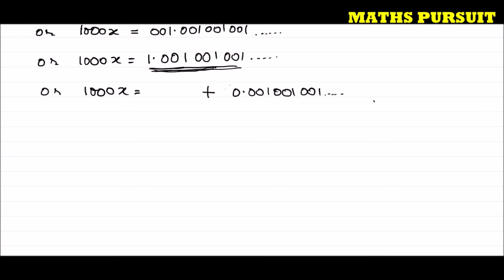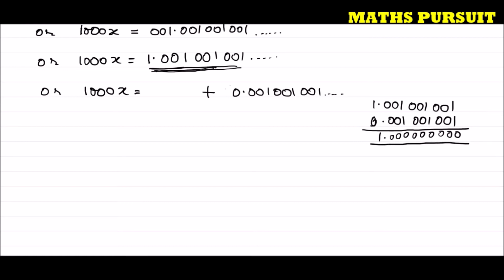So I can write 1.001001001, and I'm going to subtract 0.001001001. Hope guys, till here we are very clear. If I subtract this, what are we going to get? 0, 0, 0, 0, 0, 0, 0, 1. So what we got is 1.000, which is nothing but only 1. So I can write here 1. This is the way we should do.